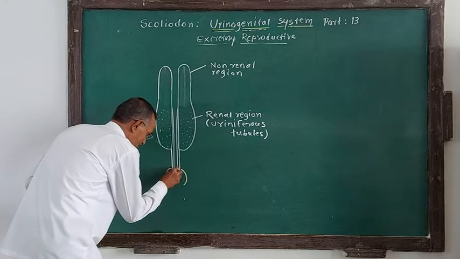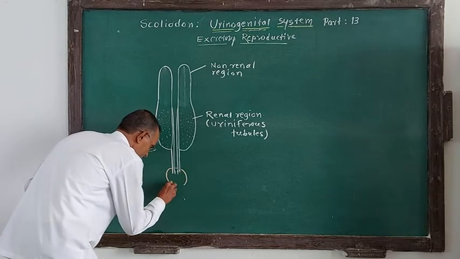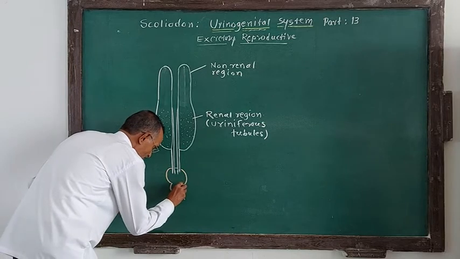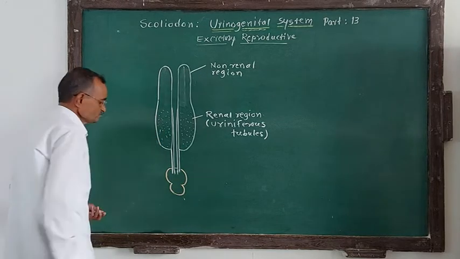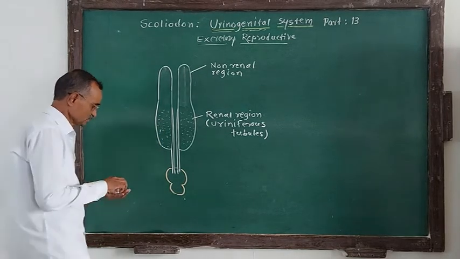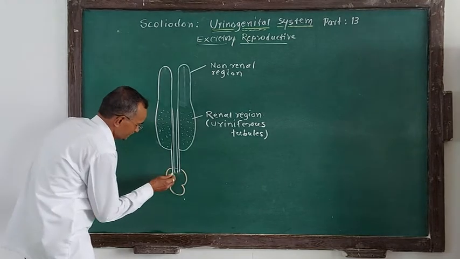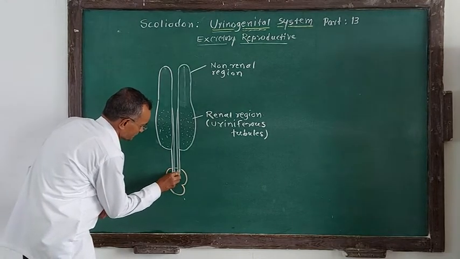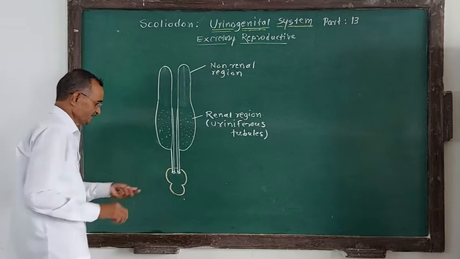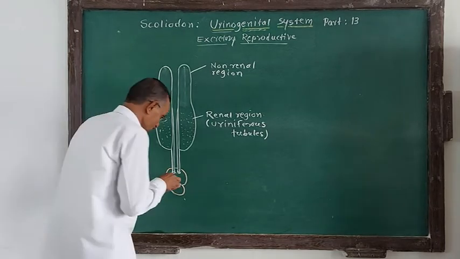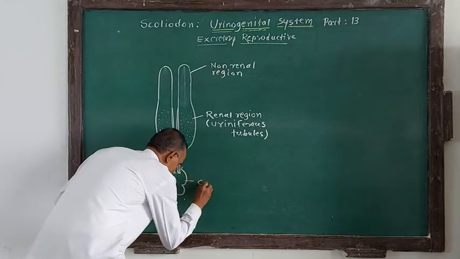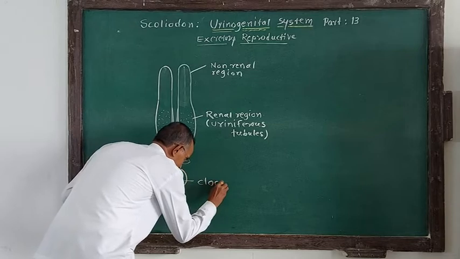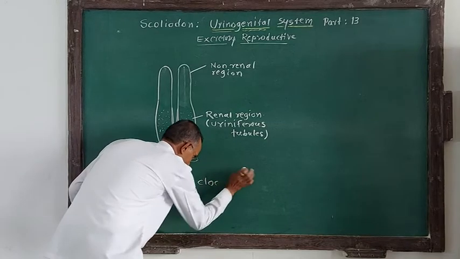What is cloaca? Cloaca is a common compartment for the digestive, reproductive and excretory systems. So these are two ureters that open inside this cloaca. So this portion is called the cloaca or cloacal chamber.